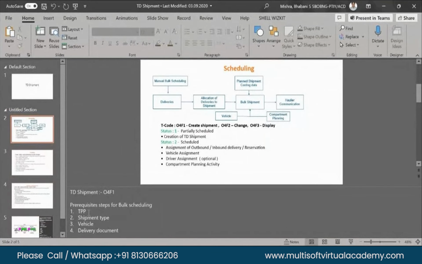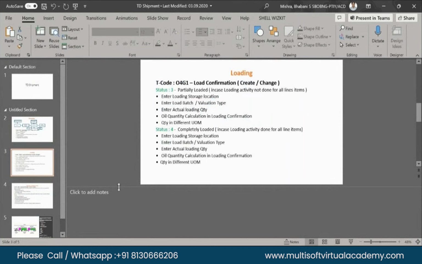Now as you know, in O4F1 we are using TPP, transportation planning point. In the standard shipment also we are using TPP. Also for bulk shipment we have TPP. Shipment type, what shipment types are we using? Whether it is a bulk material or bulk, there are different parameters. Country wise, based on the nature of the material and the nature of the delivery process, we use the shipment type, vehicle, and delivery document. Come to the loading part. Loading, the transaction code is O4G1.